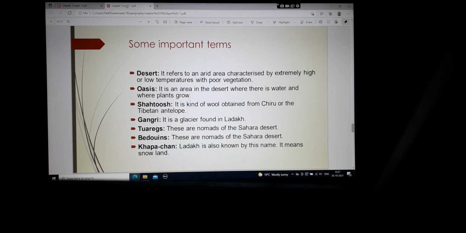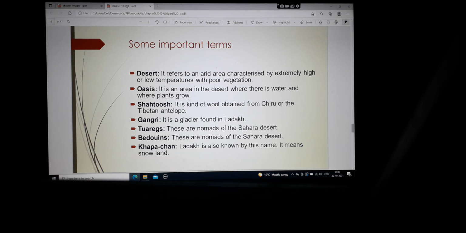Shahtoosh. It is a kind of wool obtained from the chiru or the Tibetan antelope. This is basically a fiber or a woolen material which is obtained from a Tibetan antelope. An antelope belongs to the family of sheep, but looks like a deer. It has big horns which are round in shape.